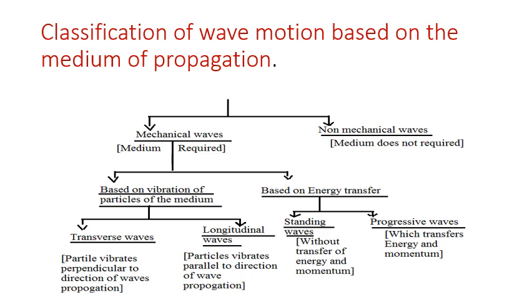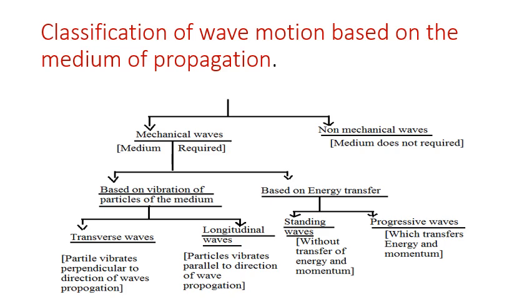Waves are of two types, mechanical waves and non-mechanical waves. In mechanical waves, a medium is required. In non-mechanical waves, a medium is not required.